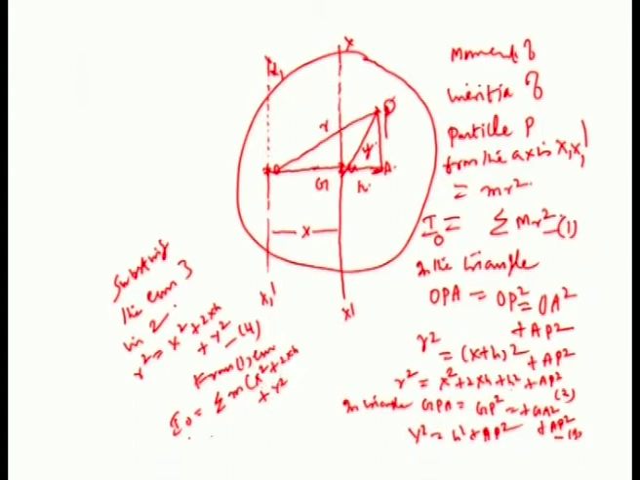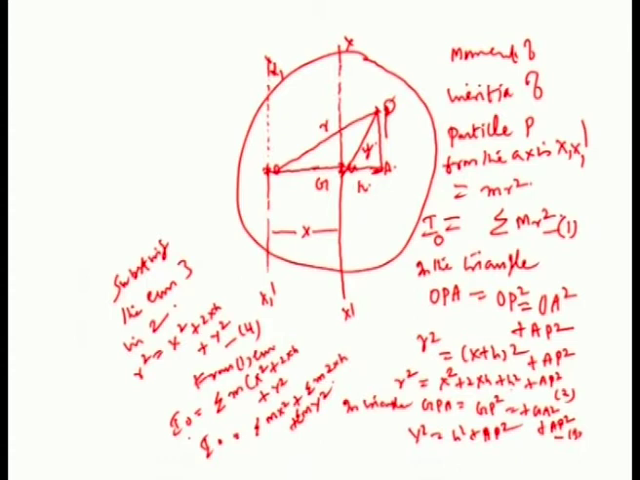Now you expand it. When you expand it, I O is equal to sigma m x squared plus sigma m 2xh plus sigma m y squared.